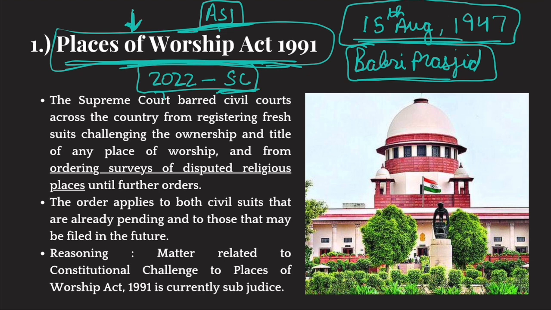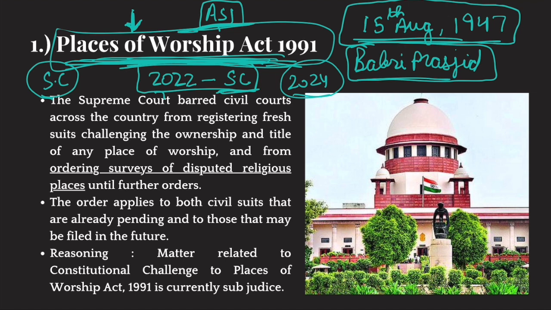Now, the Supreme Court has made it clear in 2024 that till the matter related to the constitutional challenge of Places of Worship Act, because currently a constitutional challenge to Places of Worship Act is ongoing in the Supreme Court, till the Supreme Court comes out with a decision on Places of Worship Act, no petition shall be entertained. In 2022, D.Y. Chandrachud allowed those petitions.